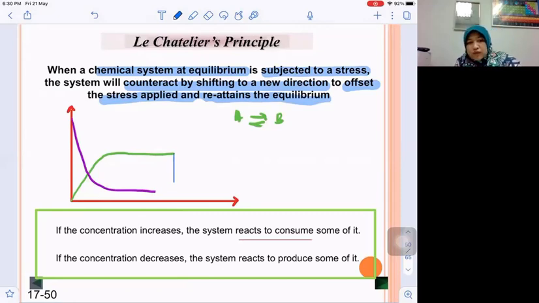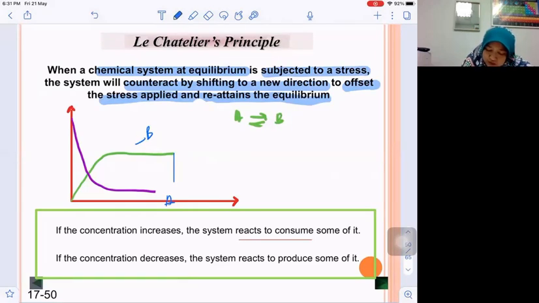So what happens is the system will counteract this stress. It will shift to the direction that will produce more B. Since this is B, and this is A, the reactant, it will shift to the side that will produce more B, which is the right side. That is how the system counteracts the disturbance.